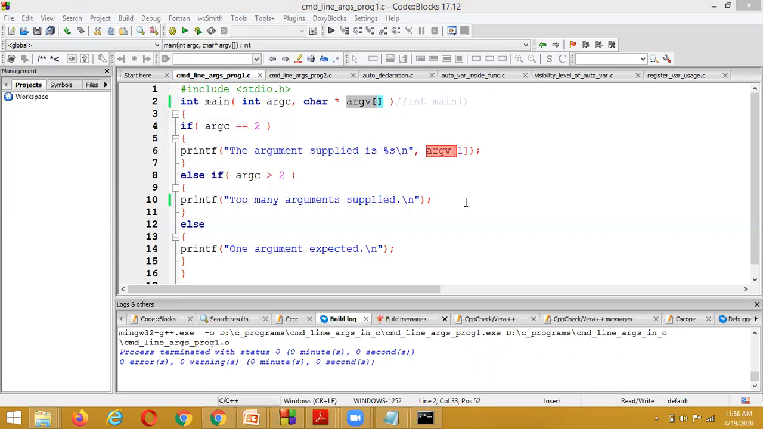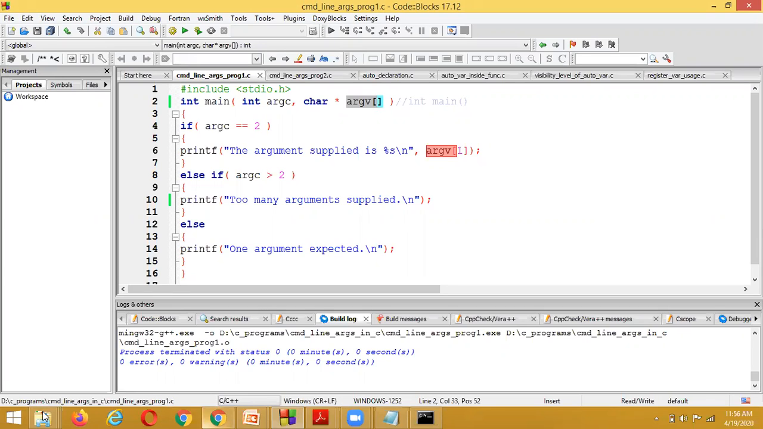Actually, where does this program exist? This program exists inside a location called DC programs, and command line arguments, and inside that we have stored the program.